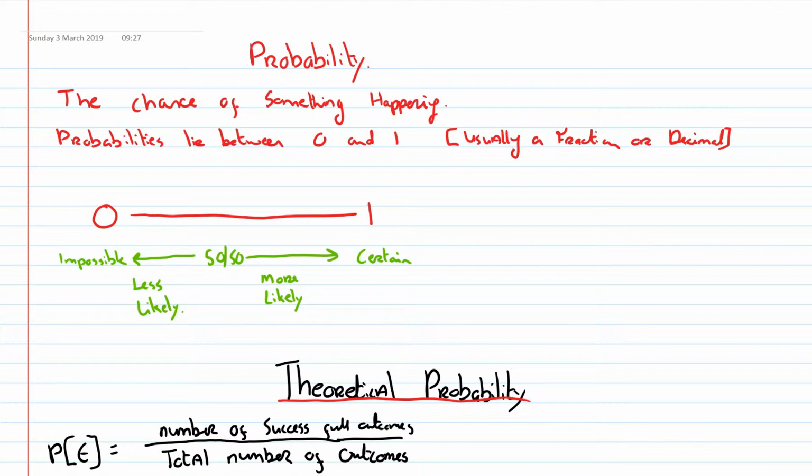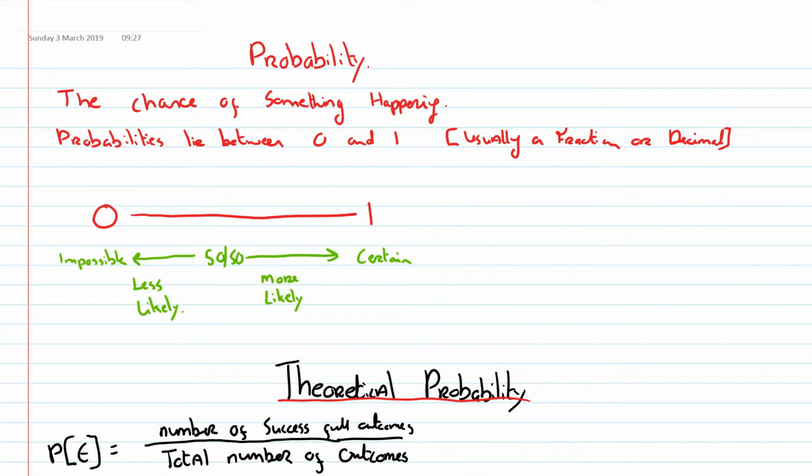The first thing to know is probabilities will always lie between 0 and 1. So if you're getting an answer bigger than 1, you know your probabilities are wrong. Okay, usually it's going to be in decimal form or fraction form, except of course if it's 0 or 1.